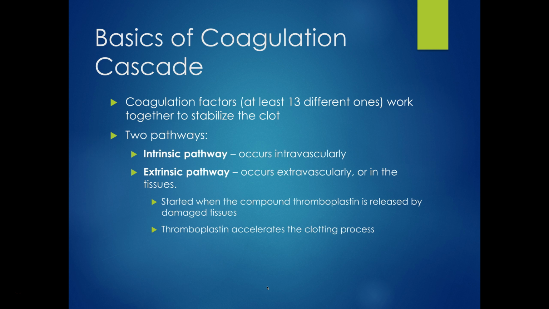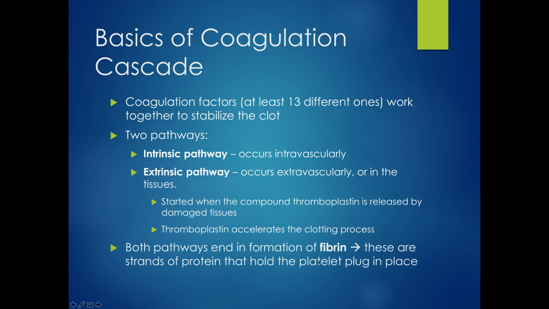So we mentioned this before, but there are two pathways. There's the intrinsic pathway, which is going to occur intravascularly or inside the blood vessels. And then we have the extrinsic pathway, which is going to occur extravascularly or in the tissues. And these are both going to start when we have release of thromboplastin, and also collagen is exposed from the damaged blood vessels. This is all going to accelerate that clotting process. Both of these pathways are going to end in the formation of fibrin. Fibrin is very important. Remember that. And those are the strands of protein that hold the platelet plug in place and create the actual clot.